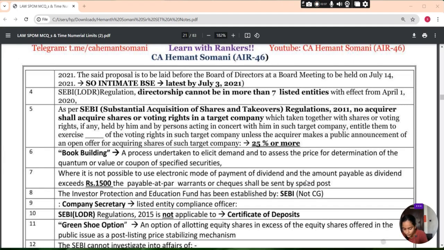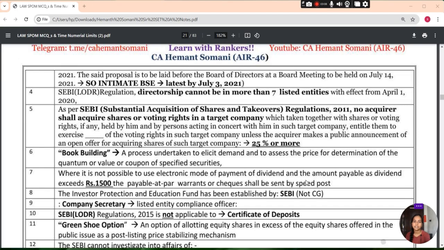As per the SEBI Substantial Acquisition of Shares and Takeovers Regulations 2011, no acquirer shall acquire the shares or any voting right in a target company which, taken together with the shares or voting right, if any, held by him and by person acting in concert with him in such a target company, entitle them to exercise 25% or more of the voting right in such a target company unless the acquirer makes a public announcement of an open offer for acquiring shares of target company.